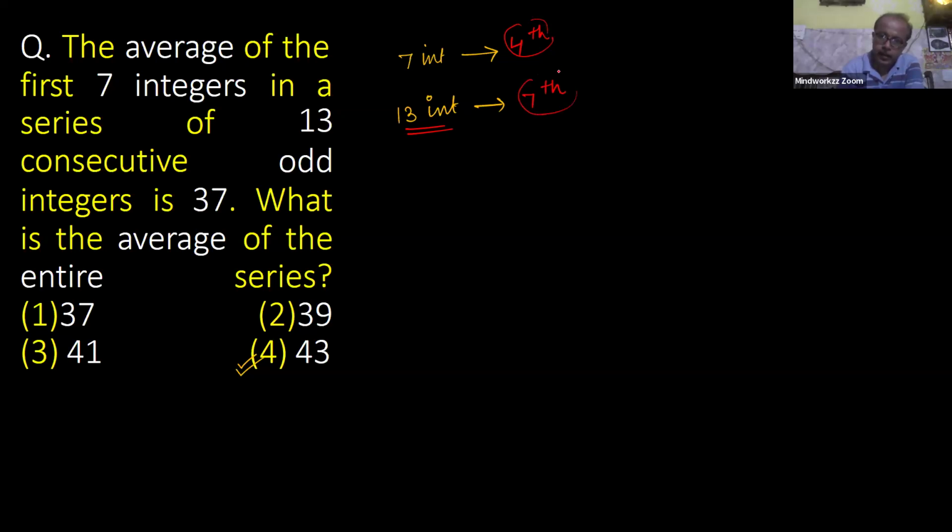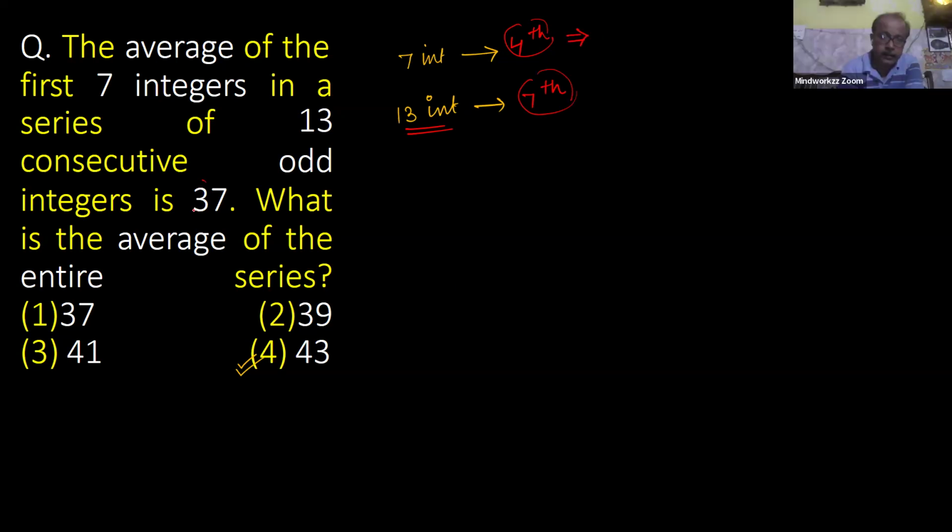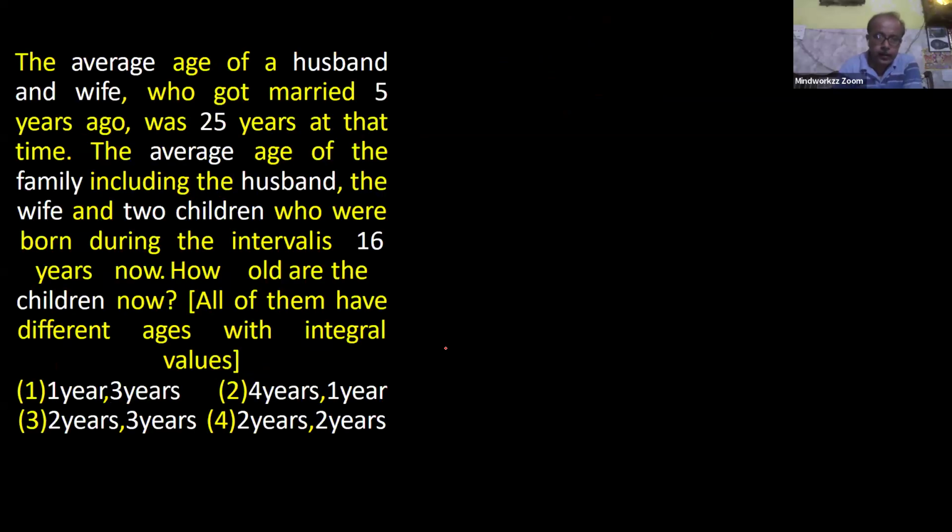This point is clear? Okay, sir. And 4th term value is given, that is 37. So if the 4th one is 37, then the 5th one is 39, then 41, and the 7th is 43. Okay? Try to do it fast.